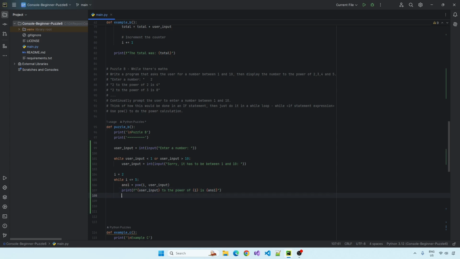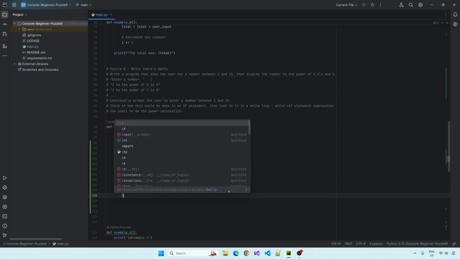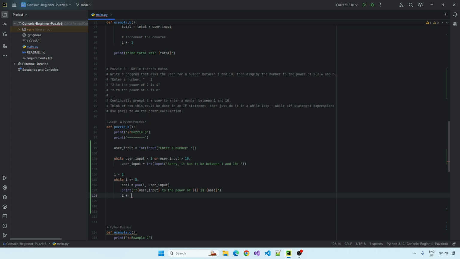And then we have to increment the counter, so plus equals 1, and this should just loop around and give us this sentence, do this calculation, you know, 4 times, and then give us 4 different print statements. I think that will work.